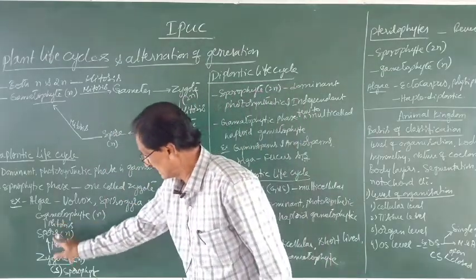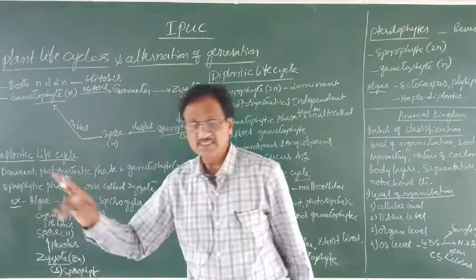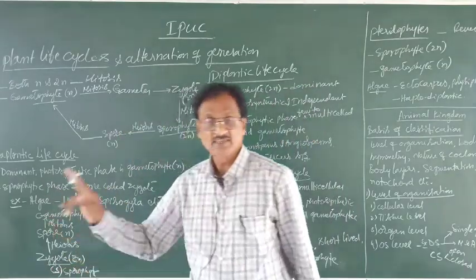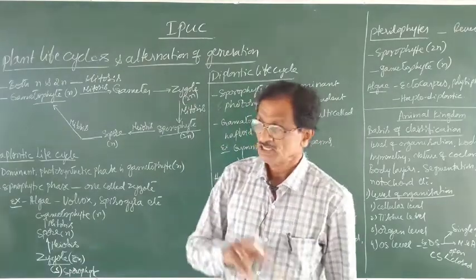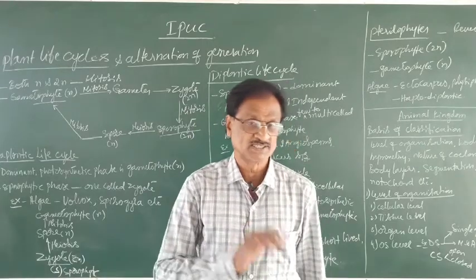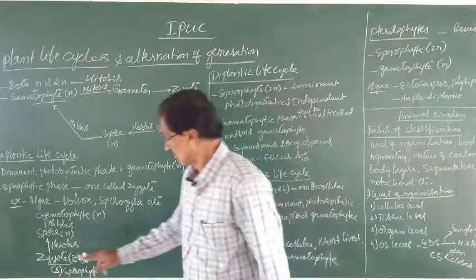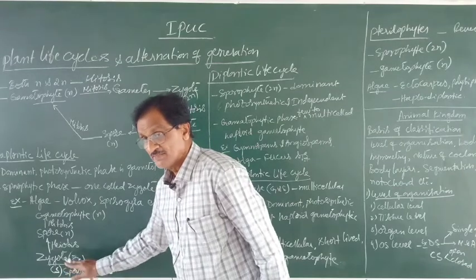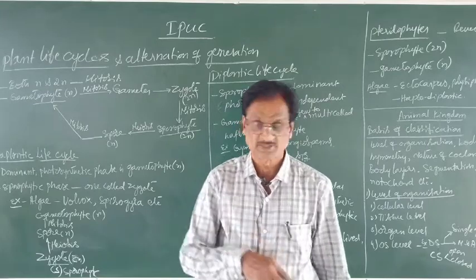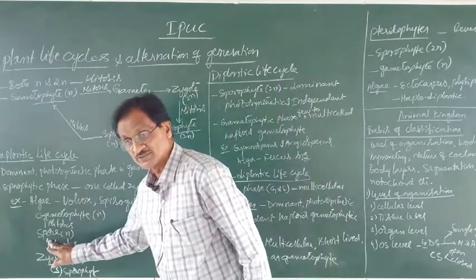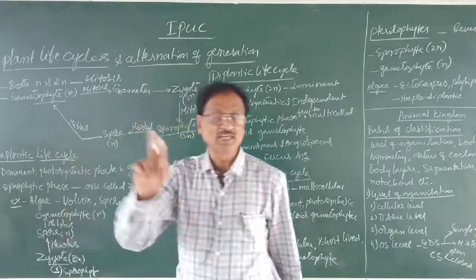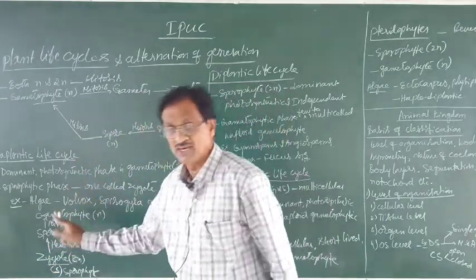Observe here, it is represented schematically. Here there is a zygote, which is a diploid cell. So this zygote represents what? The sporophytic phase. This zygote by meiotic division forms the haploid spores. These haploid spores germinate and grow by mitotic division, giving rise to what?